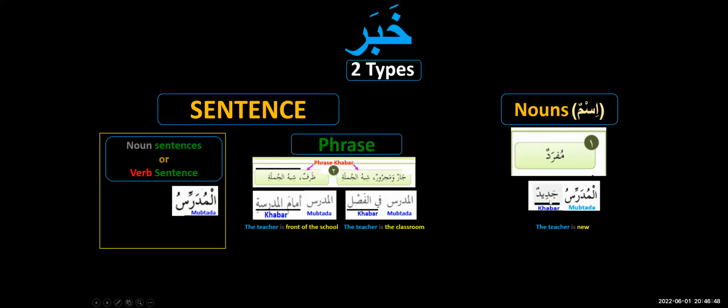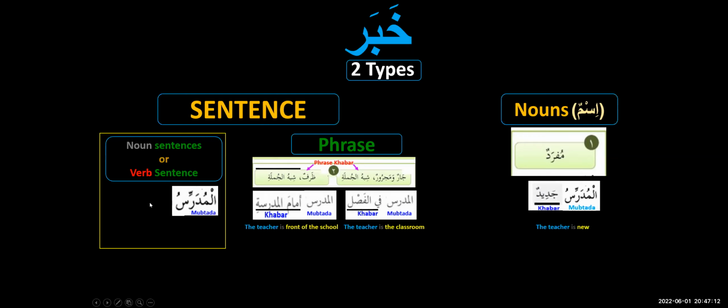Before, you explained your meaning in one word by saying he's new. Then you used two words, a prepositional phrase, and said "Fil fasl," he's in the classroom. Then you used an adverb and said, Amam al madrasati, the teacher is in front of the school. How are you going to give me some information about the teacher? What is khabar? Khabar is the predicate in English. What is mubtada? Mubtada is the subject.